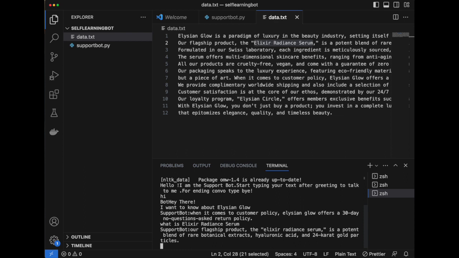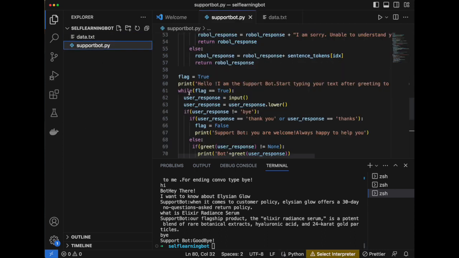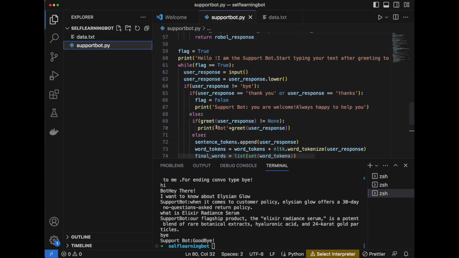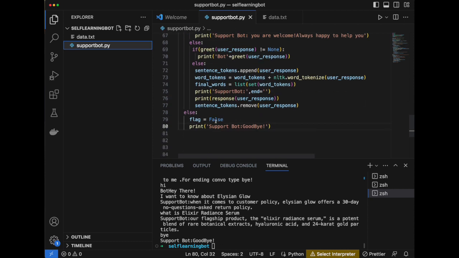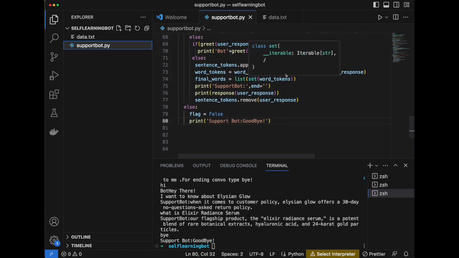This forms a main word, and it will actually give you the response same as mentioned in this text, because the word starts from here, and it will do the TF-IDF vector and get the score for both, and then find the cosine similarity. Then it will select the entire statement from the data.txt and show it in the terminal, based on the second smallest value after applying the cosine similarity function. So this is how the support bot works.